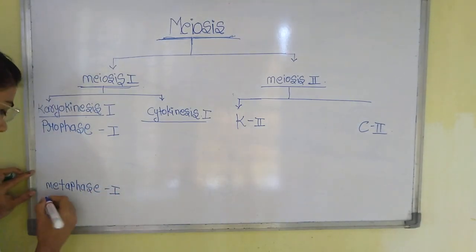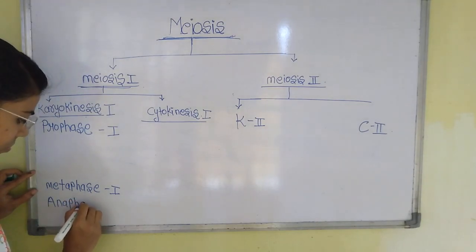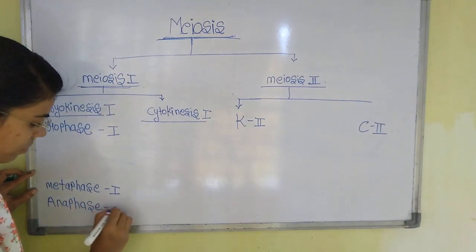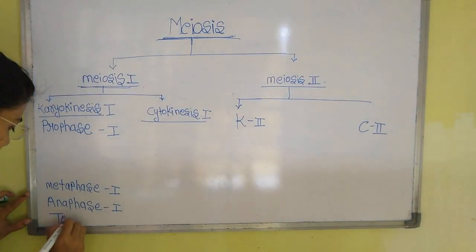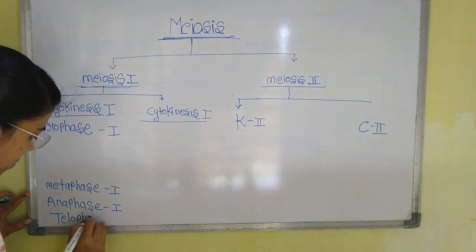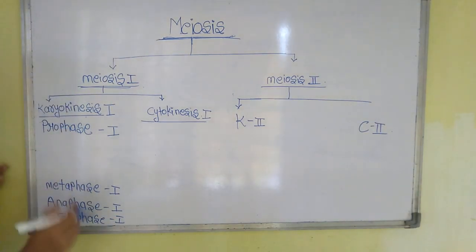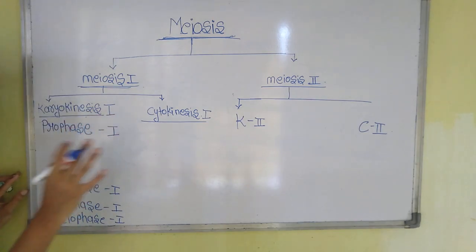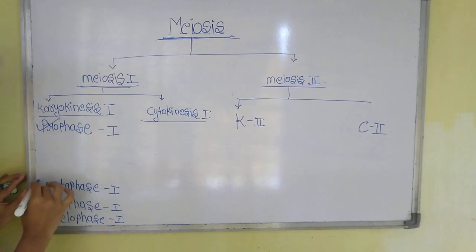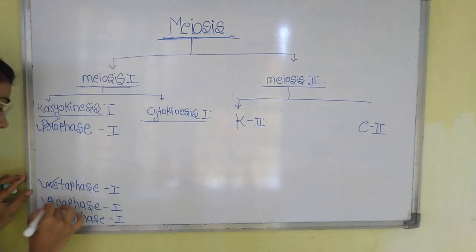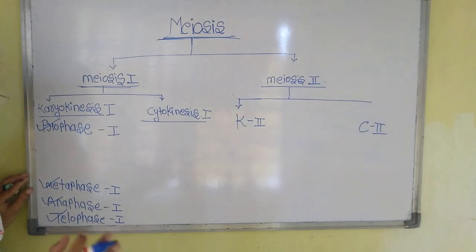The third step is anaphase 1. And the last step is telophase 1. So karyokinesis will be completed in 4 steps: first prophase 1, second metaphase 1, third anaphase 1, and last telophase 1.